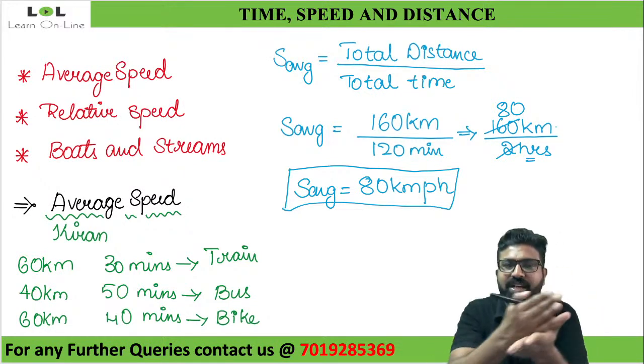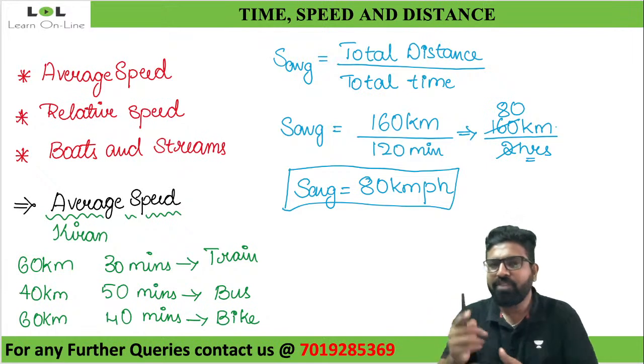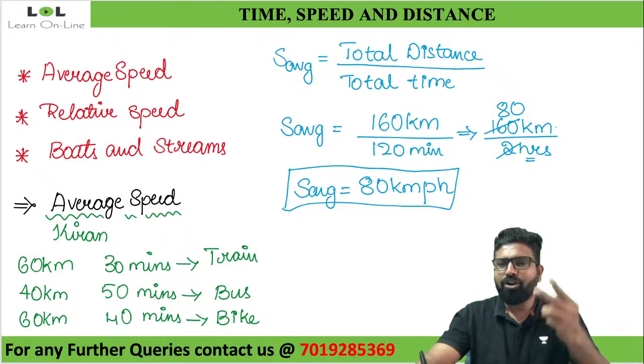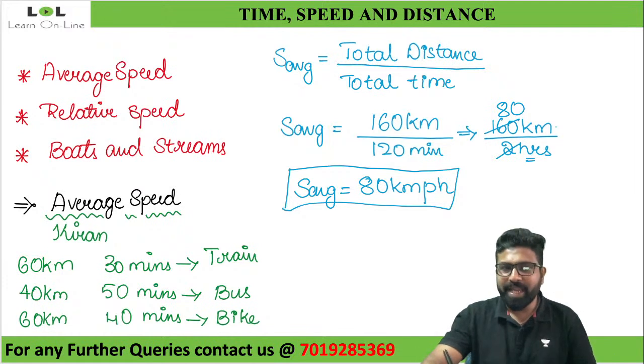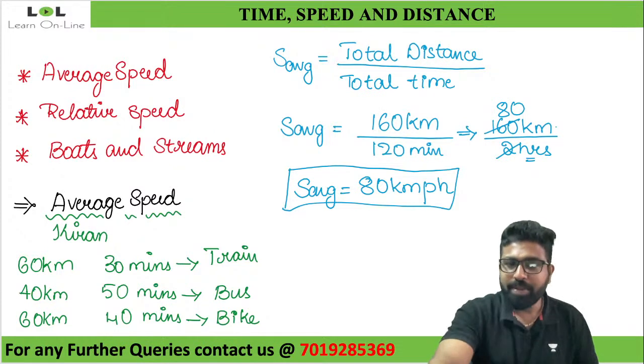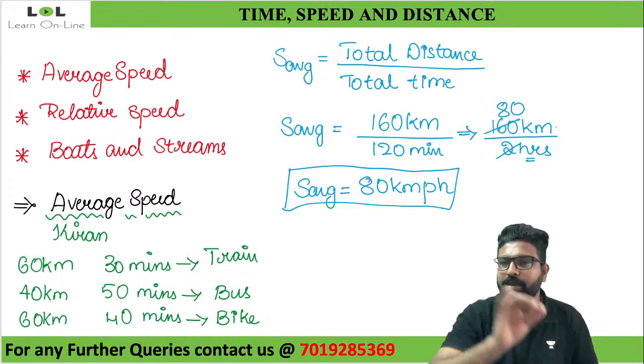Instead of traveling different distances at different speeds, if Kiran had traveled this same 160 kilometers at 80 kilometer per hour for 2 hours, you would have traveled the same distance, you would have taken the same time. Yes or no? Let me repeat it. What do I mean by this?